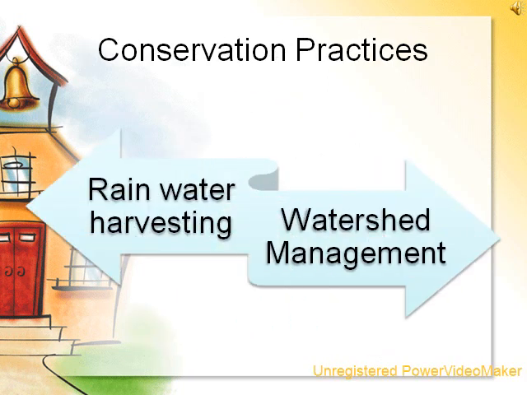Next, let us discuss the conservation practices. We have rainwater harvesting and watershed management. Rainwater harvesting means collecting and storing rainwater for harvesting surface and groundwater, preventing losses through evaporation and seepage. People harvested rainwater by collecting water from rooftops and storing it in tanks built in their courtyards. From open lands, water was collected in artificial wells.